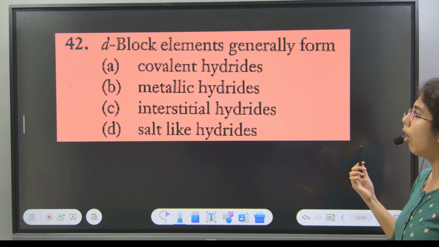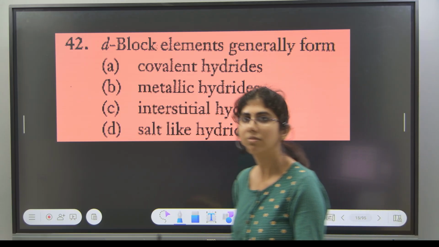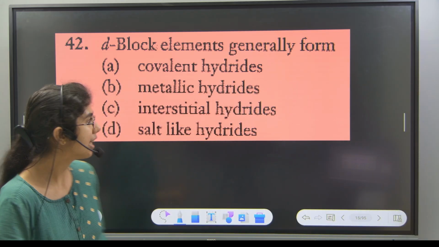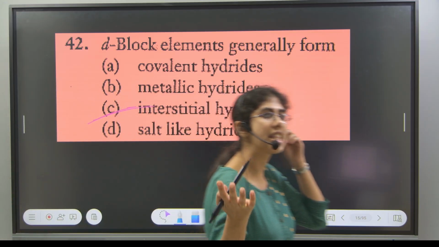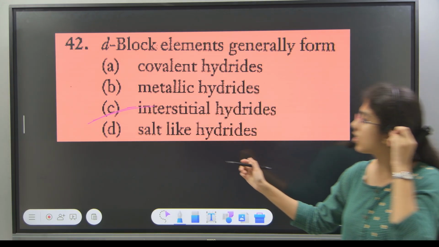D block elements generally form interstitial hydrides. Option C, very easy. Yes, option C, interstitial hydrides. Very good.